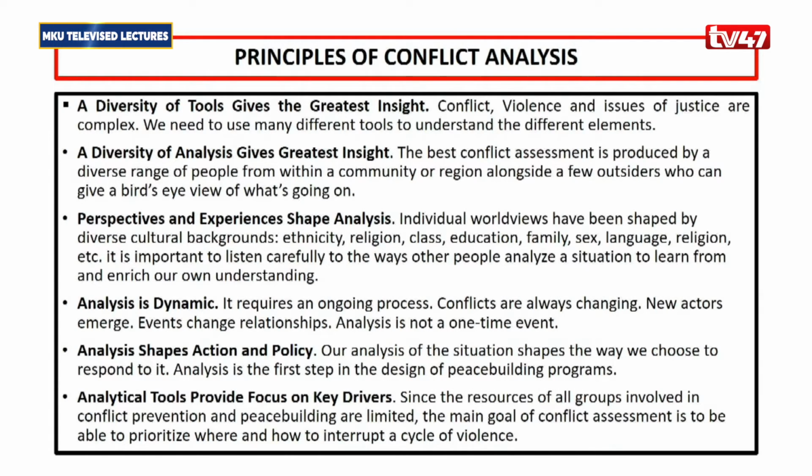An example would be the conflict tree tool, which helps you understand the consequences of a conflict, the main cause of a conflict, and the root causes of a conflict. So that one especially helps you understand that you should not only focus on the consequences of a conflict, but also focus especially on the root causes, so you can prevent that conflict from happening again. So you can use that tool. But when you use another tool like the conflict map, it helps you understand the different actors within a particular conflict. So then you can also focus on how many actors there are within a conflict, so you can get to understand them, so that now you're using a diversity of tools.